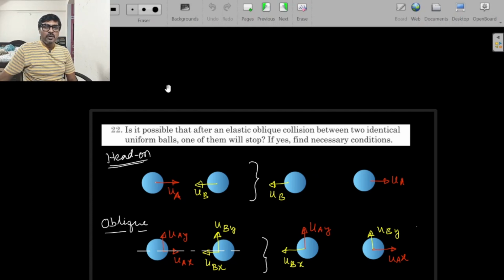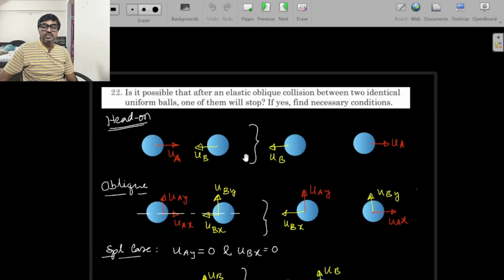Hello everyone, welcome back to another interesting and simple question, very useful for JEE examination, taken from Pathfinder. Let's read it. Question number 22. Is it possible that after an elastic oblique collision between two identical equal mass uniform balls, so the center of mass is the center of the ball, one of them will stop, one of them has to come to rest after the collision? If yes, find the necessary condition.